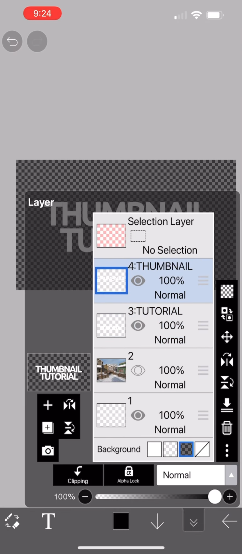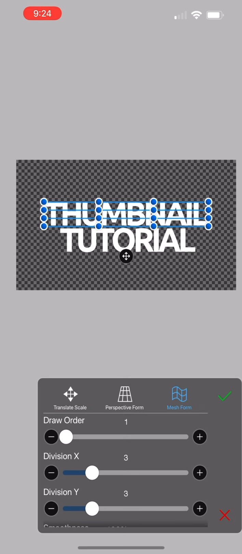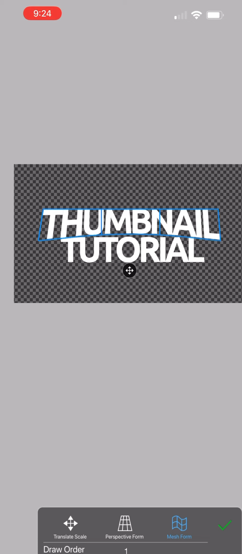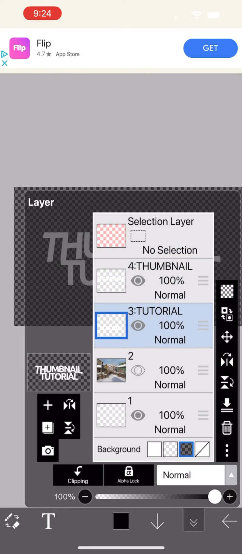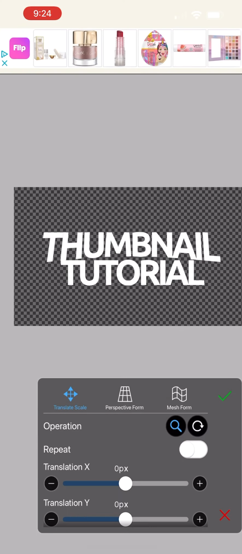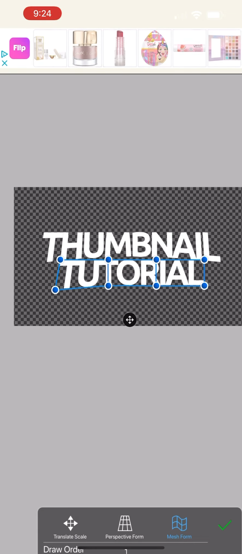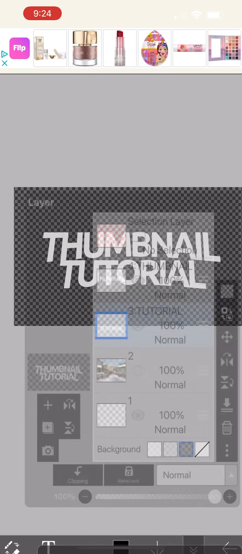So what you're gonna do is go to thumbnail, click the plus, go to mesh form, drop down division X to 0, leave division Y the same, and then kind of just curve this slightly. About like that, and do the same to this guy here. Division Y down. About like that.